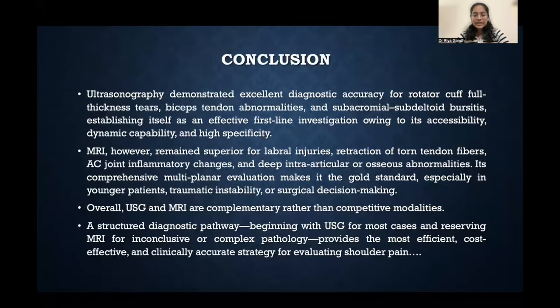So the conclusion of my study is ultrasonography demonstrated excellent diagnostic accuracy for rotator cuff full thickness tears, biceps tendon abnormalities, and subacromial subdeltoid bursitis, establishing itself as an effective first-line investigation owing to its accessibility, dynamic capability, and high specificity. MRI, however, remained superior for labral injuries, retraction of tendon fibers, inflammatory changes, and deep intra-articular or osseous abnormalities. Its comprehensive multiplanar evaluation makes it the gold standard, especially in younger patients, traumatic instability, or surgical decision-making.